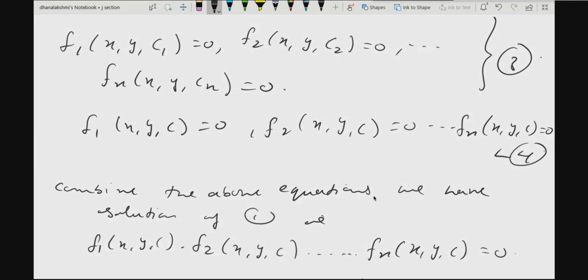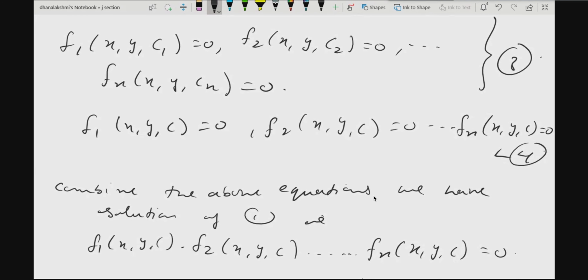Solve those, you will get the solutions for the n equations. Now multiply all the solutions, that is the final solution, the required solution for your given differential equation of first order but of nth degree. Since the order is 1, you will have only one arbitrary constant. Understood all of you? Yes, ma'am.